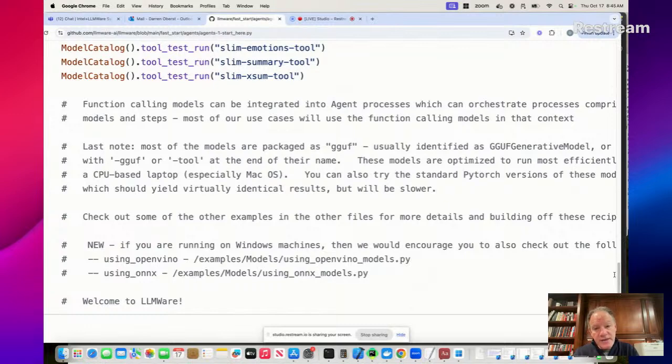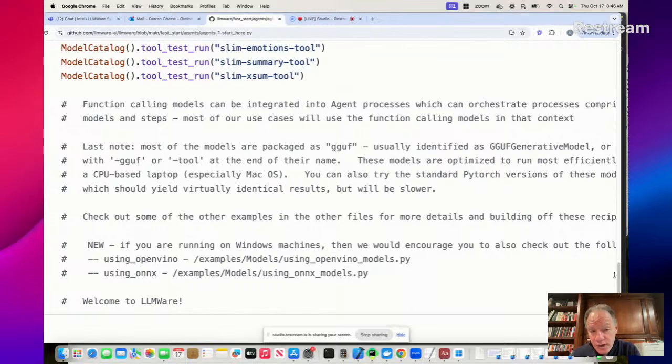Now, the last thing that I wanted to highlight here is just about all the models that we've used on this page. And again, if you run through this example, you've worked with like 10 different models in 15 or 20 minutes. Most of these models have tool at the end of their name. That typically means that we've packaged these models as Llama CPP, GGUF models, and they're going to run really well in either a Mac environment. They'll run really well on a CUDA environment. They'll run really well if you're using like a Google shared Colab space, like on a T4. They'll work really well if you're running on like a gaming laptop.